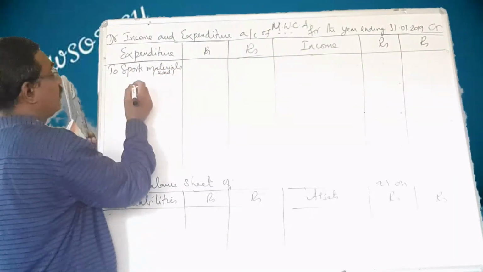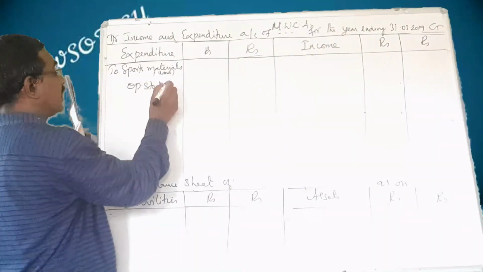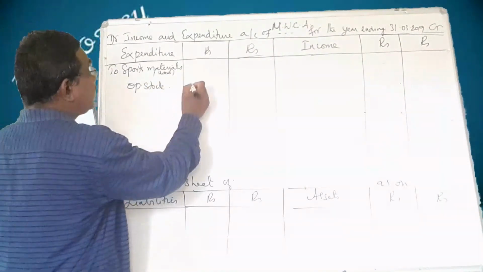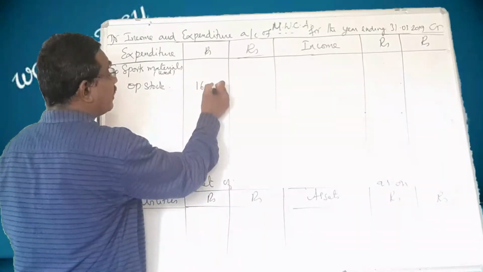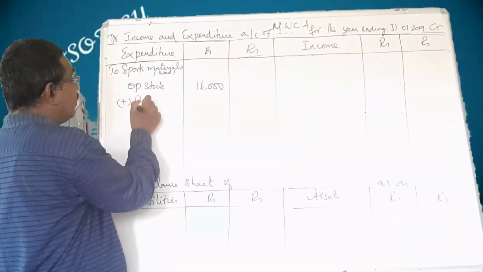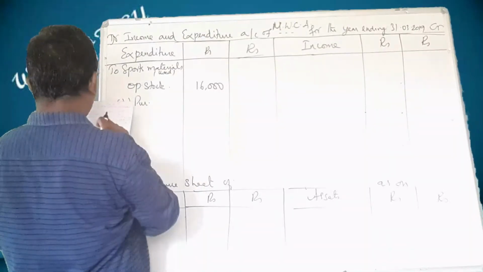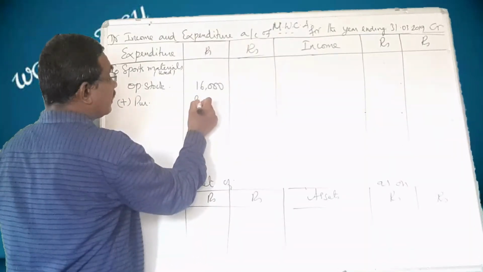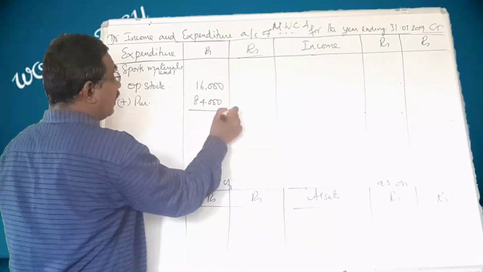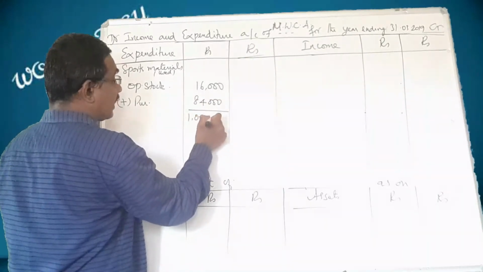Now how to find that out? Take the opening stock. What is the opening stock? 16,000 is given. Add the purchases during the year, which come to 84,000. That comes to 1 lakh.